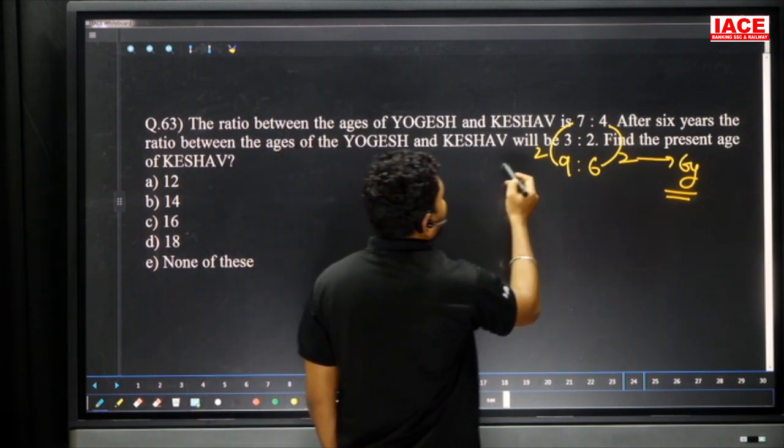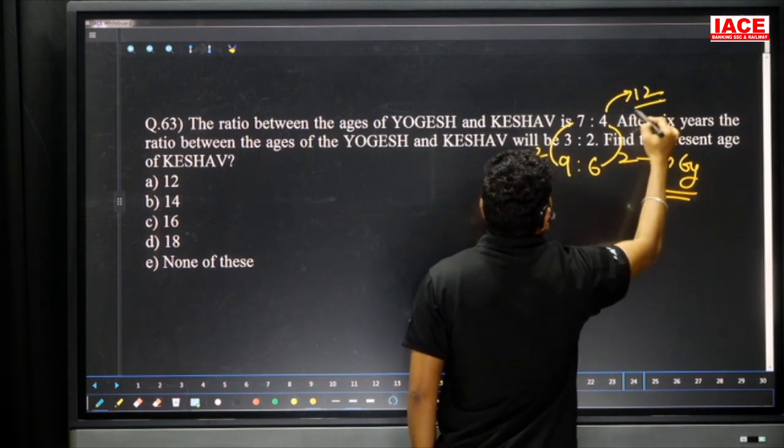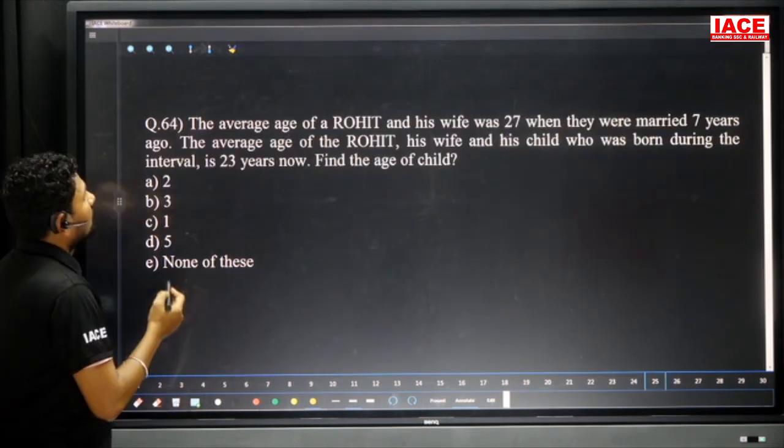We need to find the present age of Keshav. Keshav has 4 parts. 4 3s are 12. So Keshav's age is 12 years. Option A.